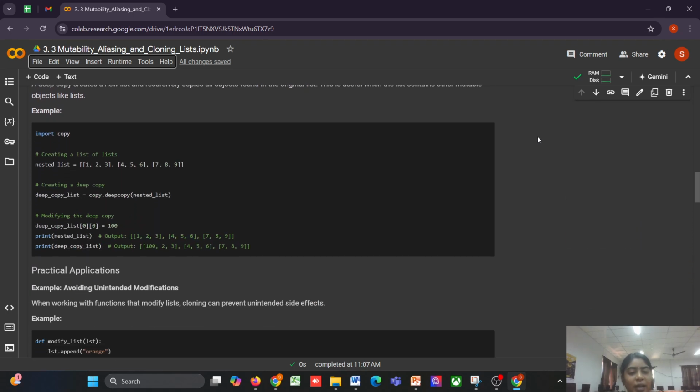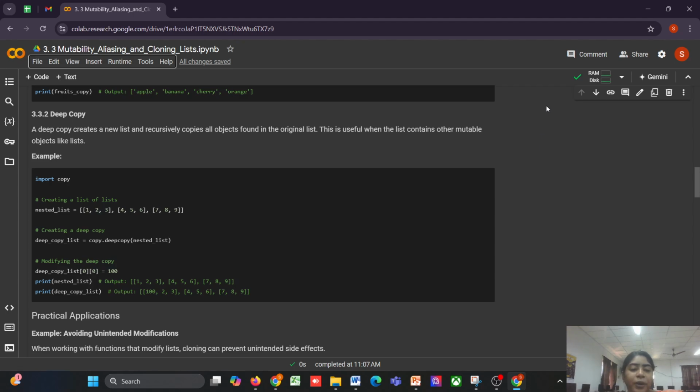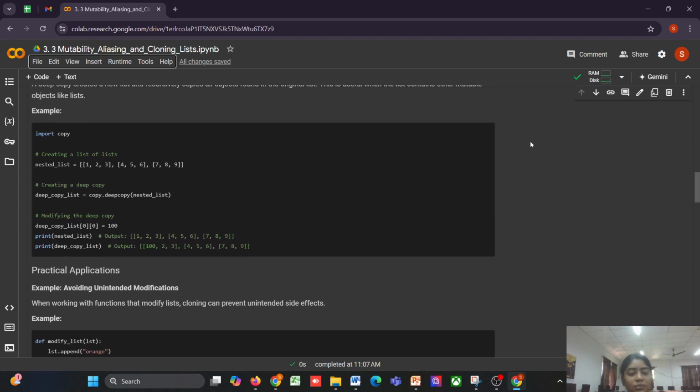Next is deep copy. A deep copy creates a new list and recursively copies all objects in the original list. This is especially useful when the list contains other mutable objects like lists. Example: the deepcopy function creates a deep copy of the list of lists. Modifying the deep copy does not affect the original nested list.